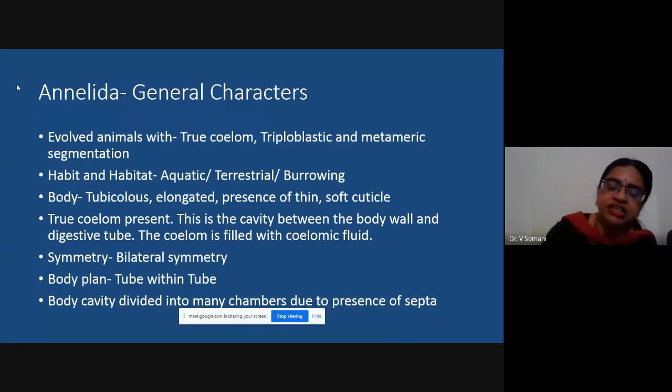Body plan is tube within the tube. You can see a tubular nature of the body in which the entire digestive system will be placed. So this is called as tube within tube body plan. Then the body cavity is divided into many small regions or many small chambers. And why this division is possible? It is possible because of thin fiber-like structures which are known as septa.